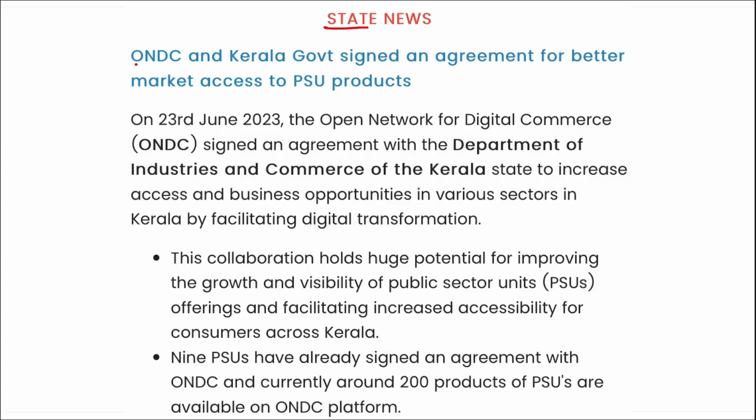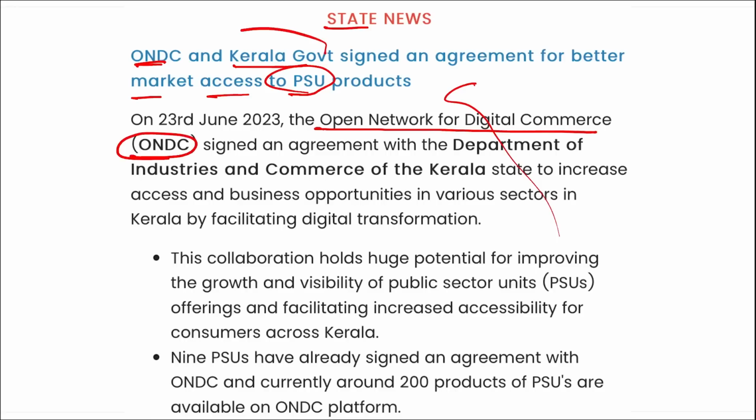Next is state news. ONDC and Kerala government signed an agreement for better market access to PSU products. I repeat, recently it is your Open Network for Digital Commerce. They signed an agreement with Kerala government for better market access to the PSUs, right? In order to help those public sector units and facilitate those people so that they can sell their products online with the help of this ONDC platform, and in order to provide them with a better reach and a better audience, ONDC and Kerala government signed for the market access to the PSU products.